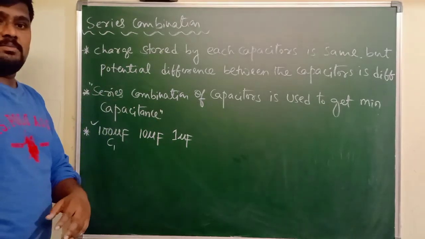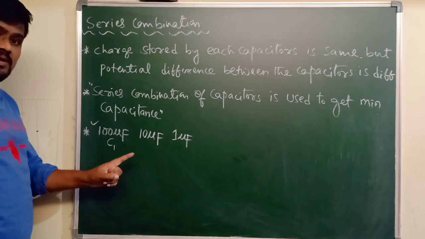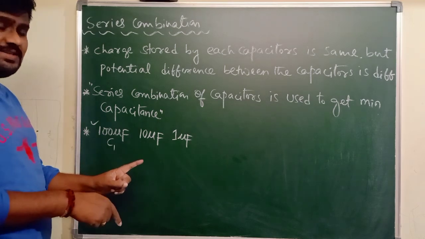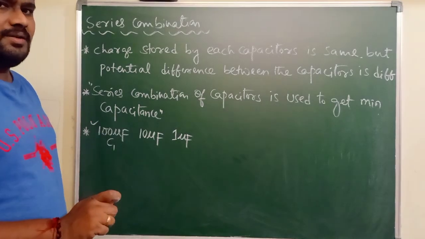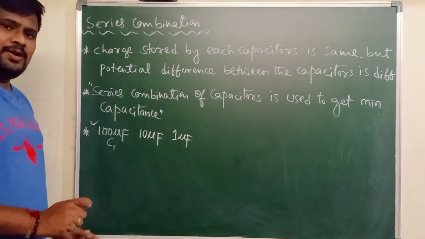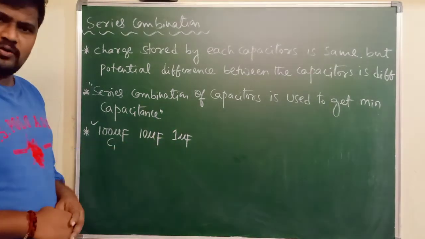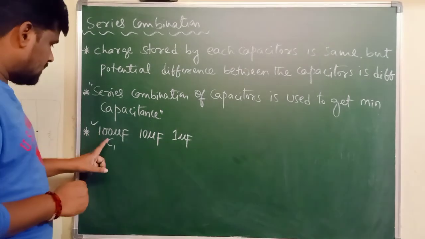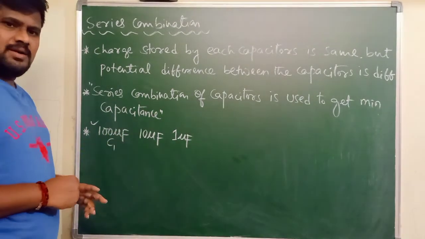How much minimum? The total capacitance of a number of capacitors connected in series is lower than the lowest capacitance. Which is the lowest capacitance here? 1 microfarad. We have 100 microfarad, 10 microfarad, 1 microfarad.